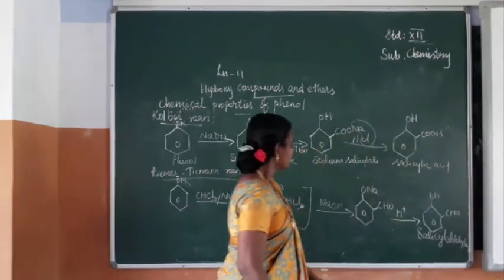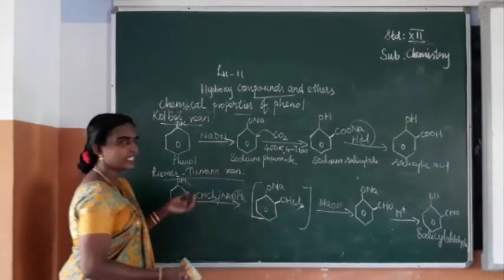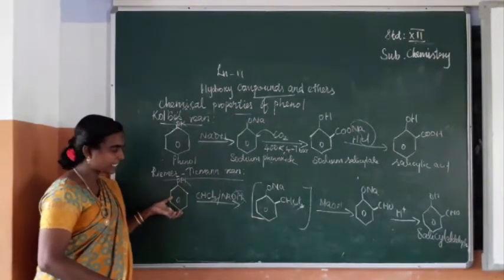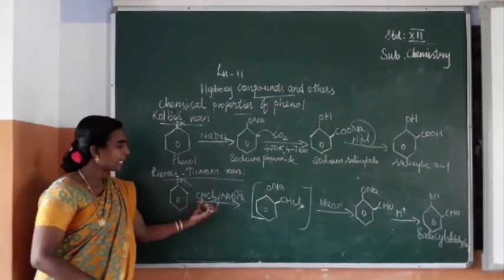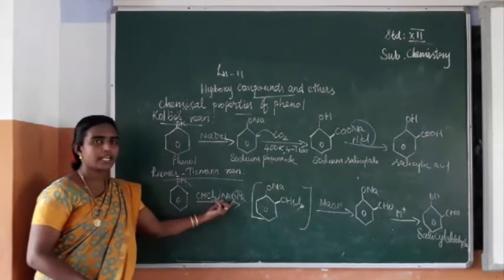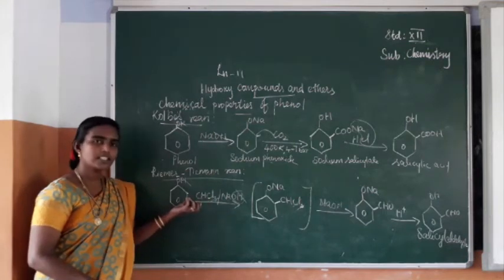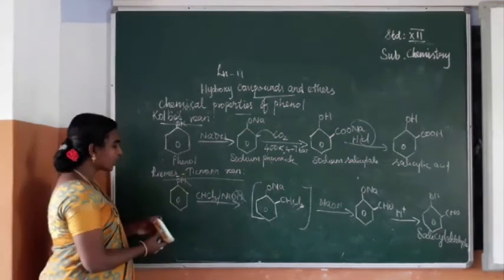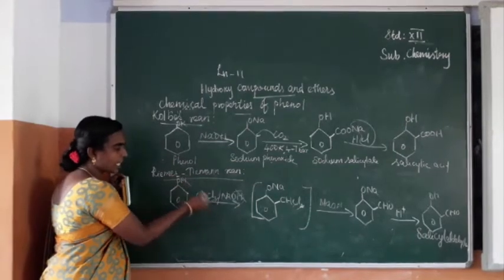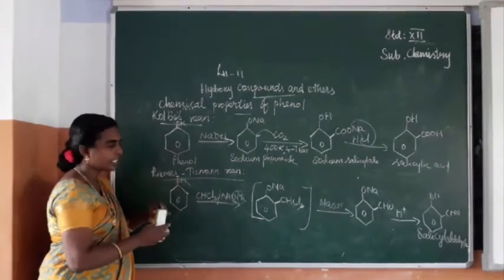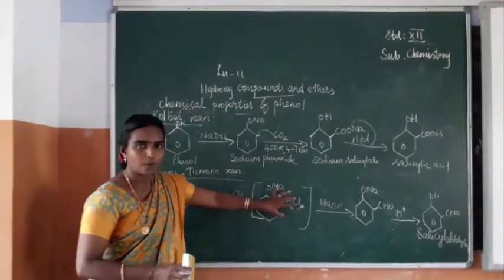Is it clear? So once again I am explaining the same reaction. Phenol, the structure is like this. We are adding reagents chloroform and NaOH. Chloroform is CHCl3. Is it clear? Afterwards we remove HCl and H2O, so finally you get an unstable product, isn't it?